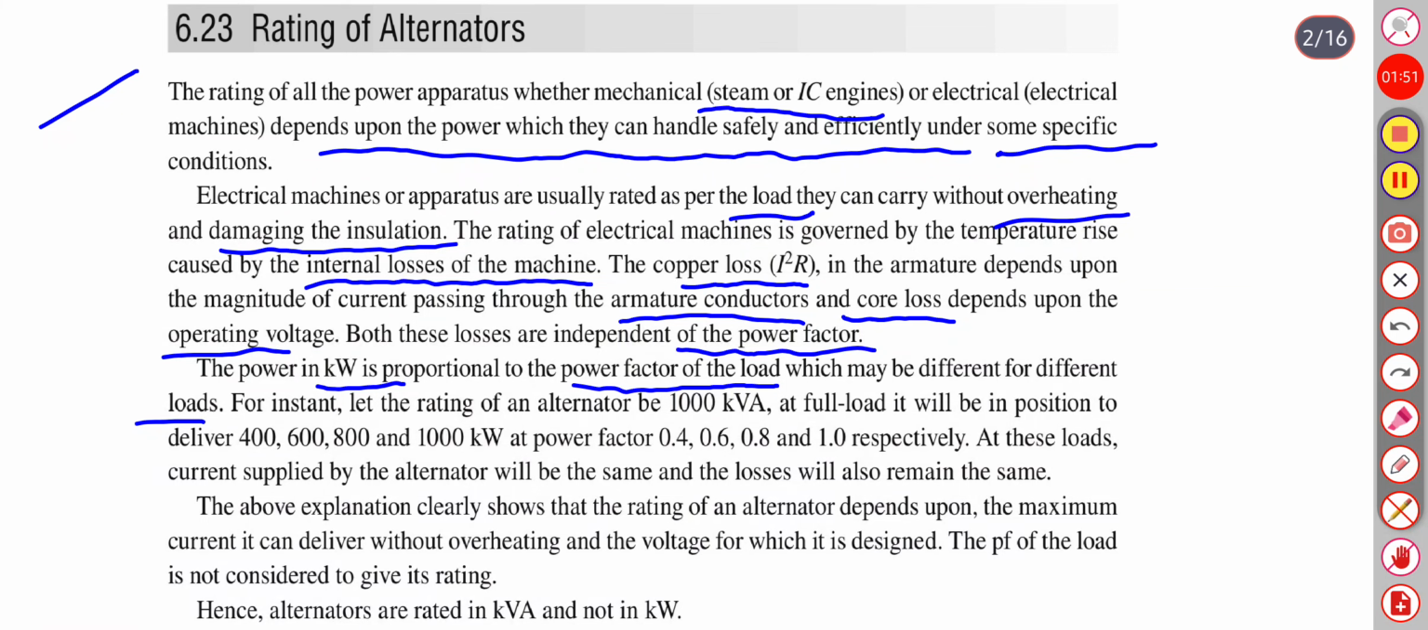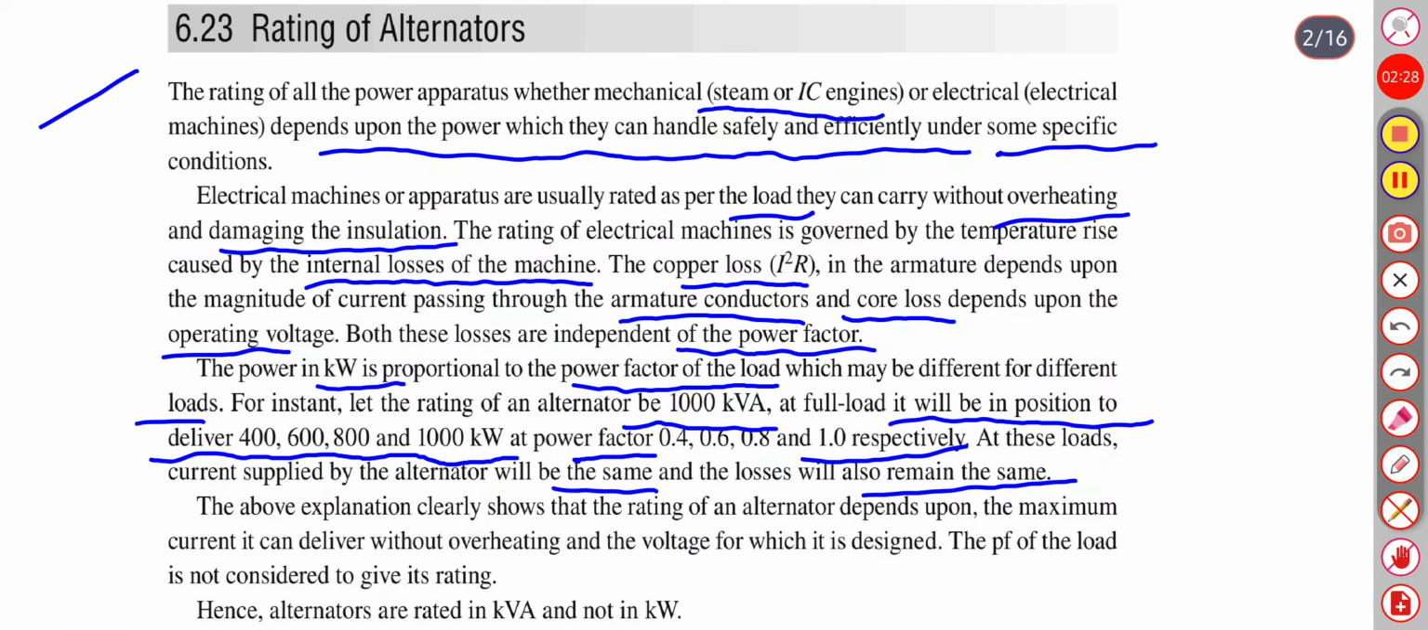For instance, let the rating of an alternator be 1000 kVA. At full load, it will be in a position to deliver 400, 600, 800 and 1000 kilowatt at different power factors like 0.4, 0.6, 0.8 and 1 respectively. At these loads, current supplied by the alternator will be same and the losses will also remain same.